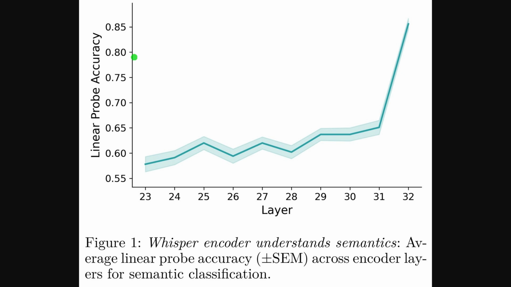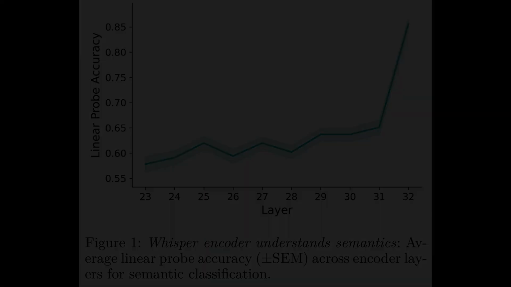Figure 1 shows average linear probe accuracy across encoder layers for semantic classification, which means a simple linear model reads semantic categories directly from encoder activations. Accuracy rises modestly through mid-layers, then climbs sharply at the deepest layers, reaching about 86%. This pattern suggests semantic representations accumulate gradually and concentrate near the final encoder stage, so the encoder carries more than acoustics and can separate meanings increasingly well.